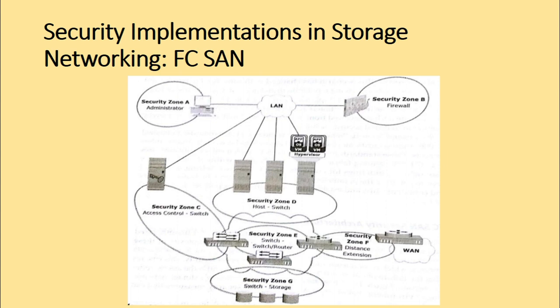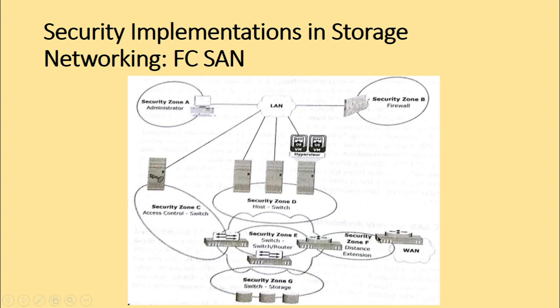So here in this security zone E, which is concerned with the switch to switch and switch to router traffic, we can protect the traffic on the fabric by either using expansion ports or the E port authentication. One more way is by encrypting the traffic in transit, and one more way is by implementing Fibre Channel switch controls and the port controls.